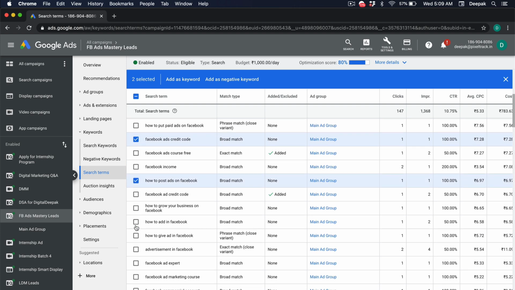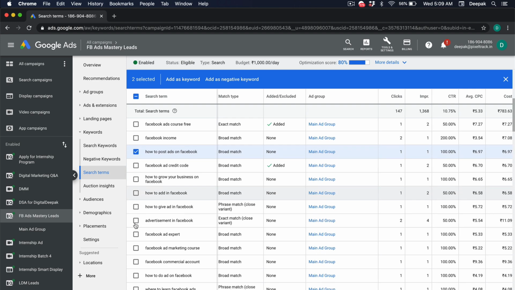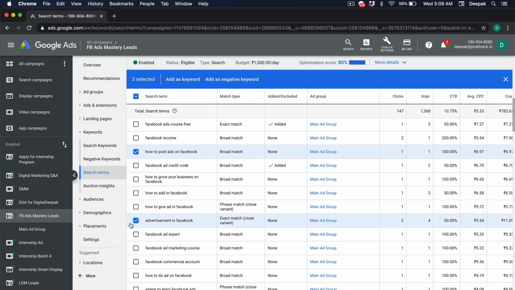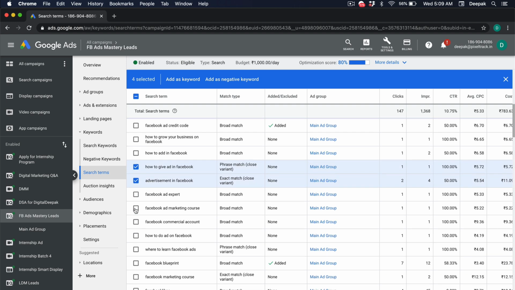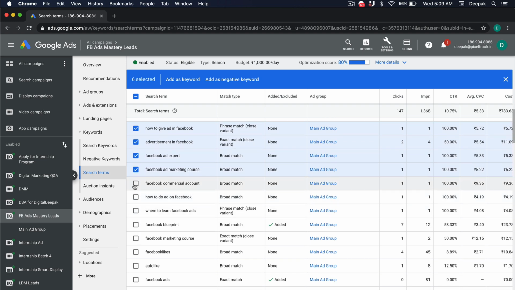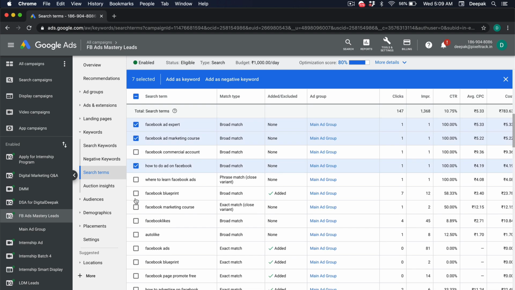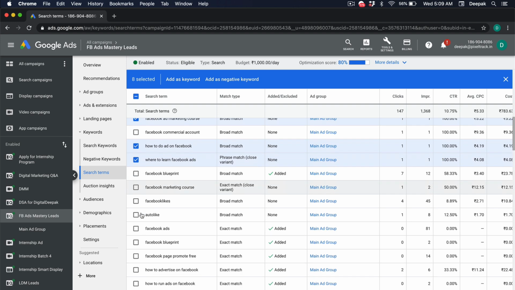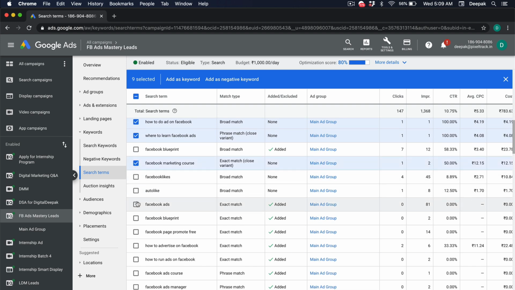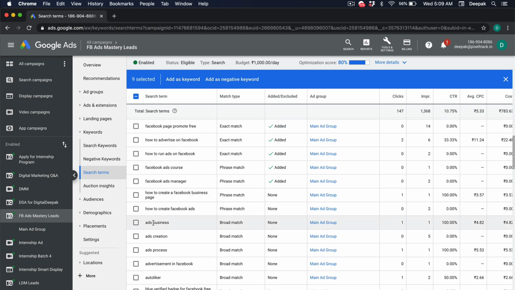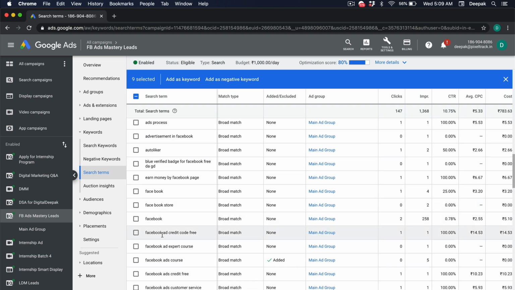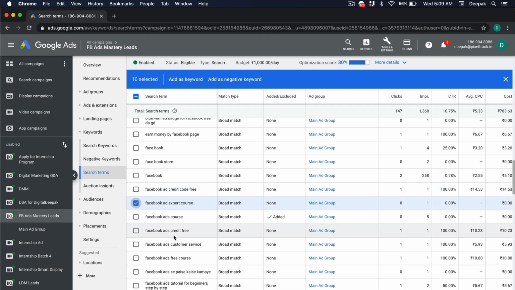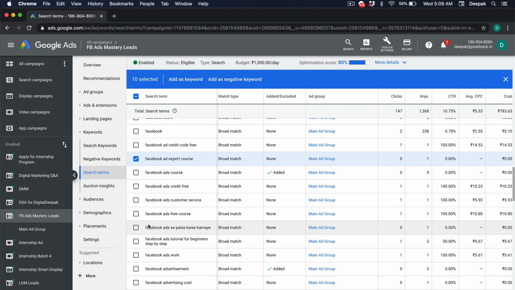These are what people are searching for, and I will go ahead and add them to the search keywords, right? So I just need to select all these keywords: Facebook ad expert, Facebook ad marketing course, how to advertise on Facebook, where to learn Facebook ads, Facebook marketing course. All these are relevant search terms that people are searching for, and we might be able to get these people into our funnel.